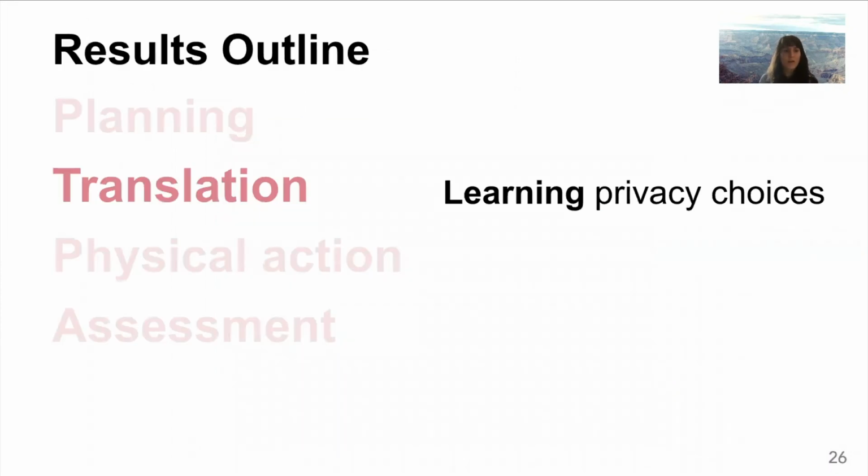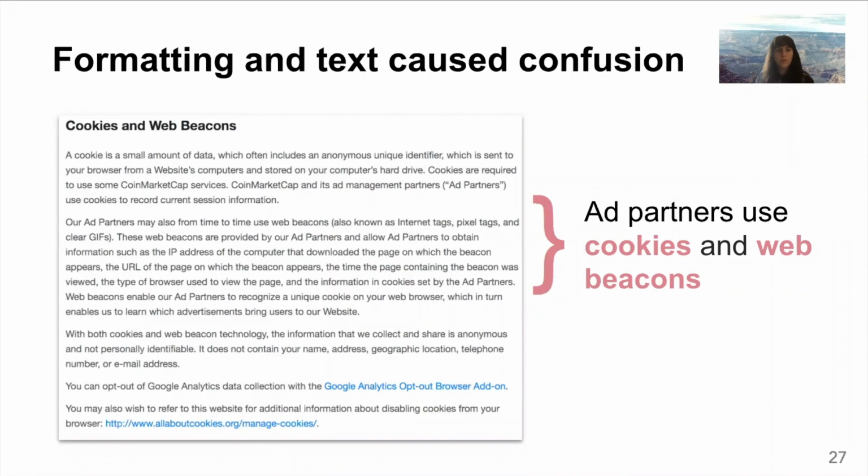Next, we can talk about translation or learning privacy choices. Formatting and text sometimes caused confusion for users trying to learn what privacy choices meant. So here's an example of a privacy policy that users encountered on one of the websites in the study when they were trying to opt out of ads for the shoes that they had previously searched for in one of our scenarios. So there is some relevant information here about how ad partners use cookies and beacons to decide which ads to show.